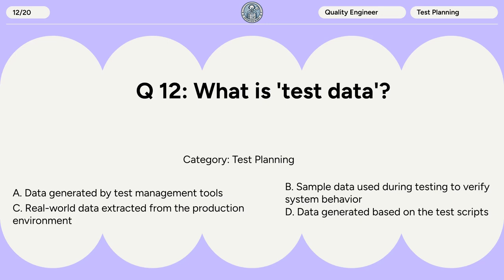Question 12. What is test data? A. Data generated by test management tools. B. Sample data used during testing to verify system behavior. C. Real-world data extracted from the production environment. D. Data generated based on the test scripts.